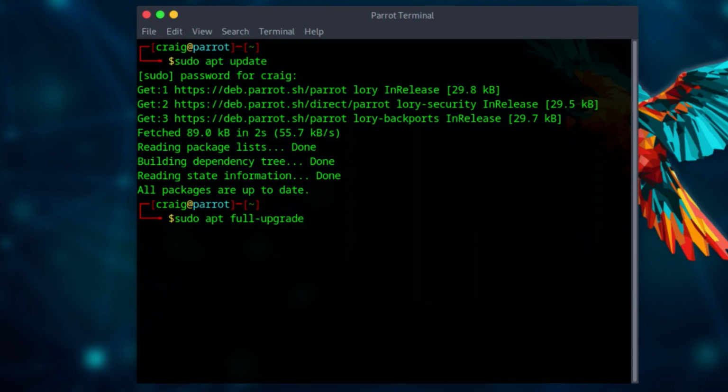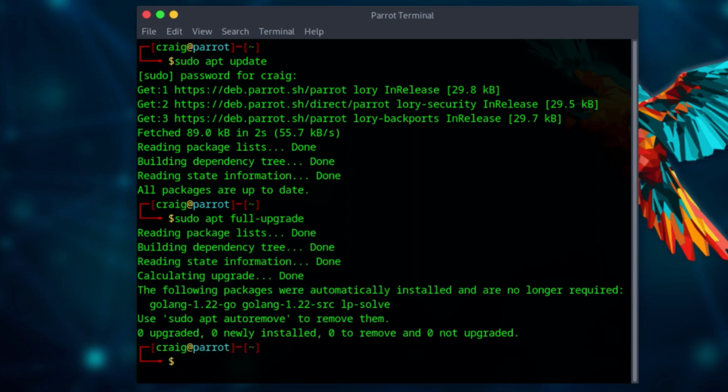The next command you want to run is sudo apt full-upgrade. Hit enter. This command will install all available updates and upgrades. I actually have no updates available for me.